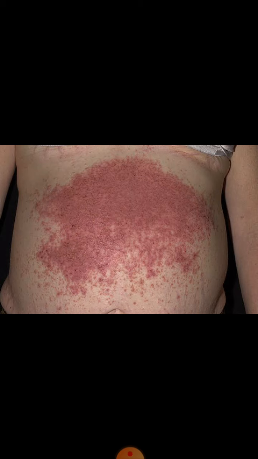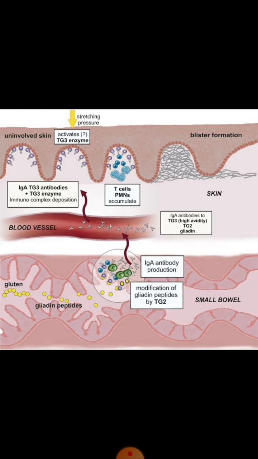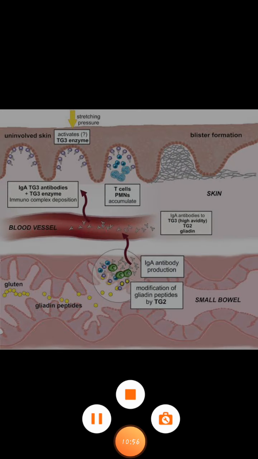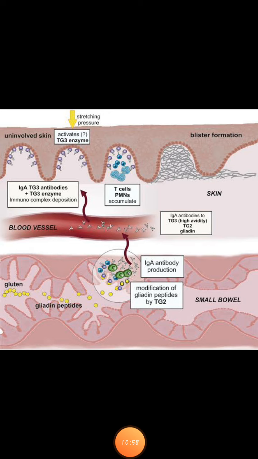There is a complication which occurs in celiac disease, and it is known as dermatitis herpetiformis. In this condition, there is a reddish swelling which occurs in the skin. Actually, the reason is that a person who is suffering from gluten sensitive enteropathy has all the time increased number of IgA antibodies in the blood. These are anti-gliadin antibodies, anti-tissue transglutaminase antibodies, and anti-endomysial antibodies. These antibodies are also present in the blood all the time.